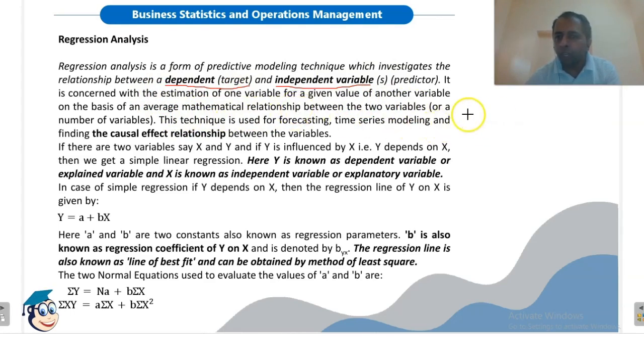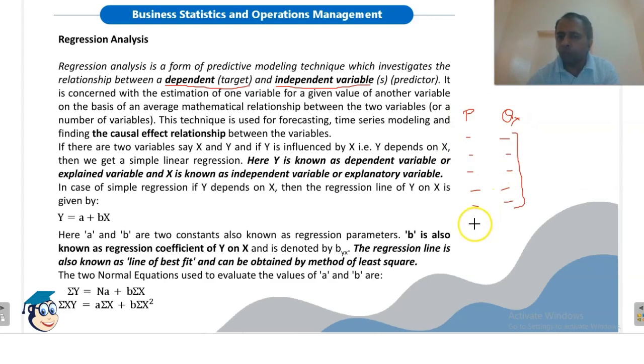So if we have been given two variables, say price and quantity demanded, and we have been given a statistical series for these two variables, then based on this statistical series we can find out an average relationship between price and quantity demanded.